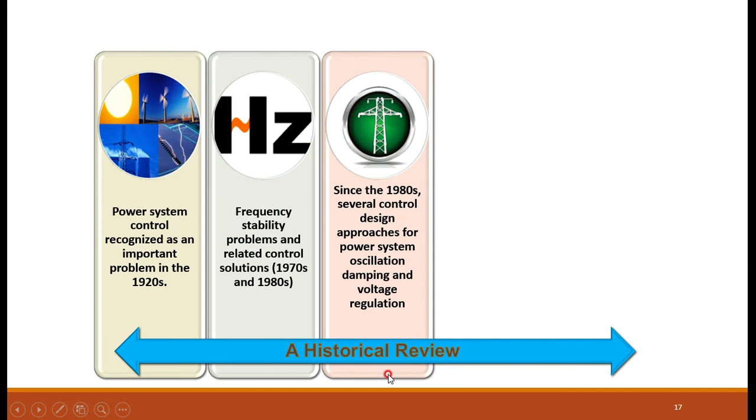Subsequently, in the 1980s, there were several control designs. They came up with power system oscillation damping and voltage regulation. They thought that the change in the frequency is because of the change in the system parameters, and ultimately how to control that, how to minimize the oscillation, what the damping is, how you have to counterbalance this damping, and how you have to bring back the voltage to the specified value by the use of voltage regulation. They gave much concentration to this in the 1980s.